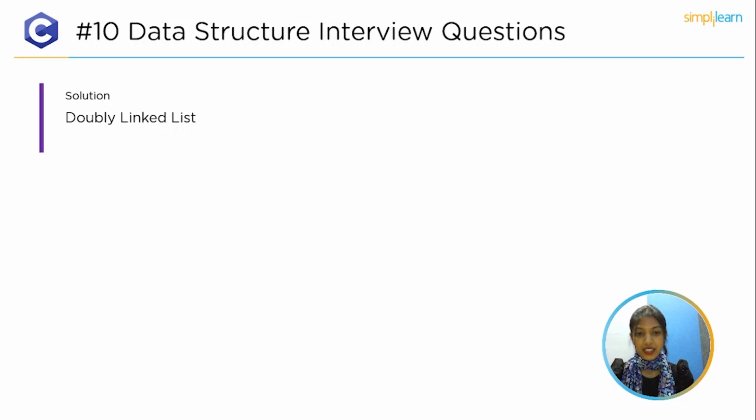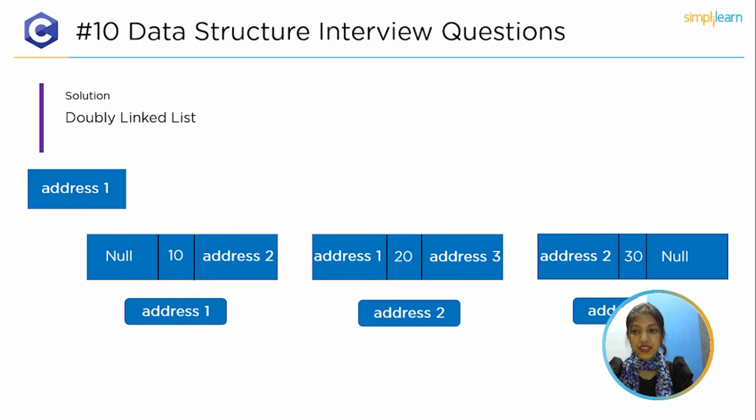Out of all the variants in the linked list, the doubly linked list is a viable option as it has the bidirectional traversal feature. A doubly linked list allows you to traverse in both directions, since it uses two pointers to point to the address of the previous and next node. It is easy to access the node using the previous pointer and delete the node from the list. And here we have the memory representation.